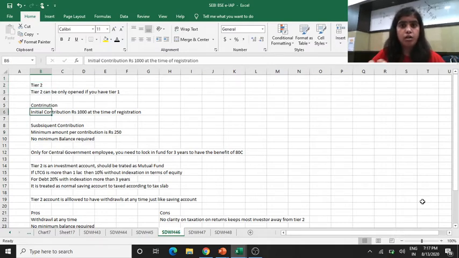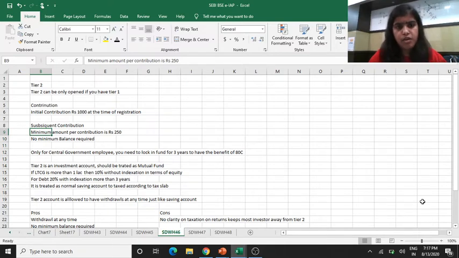The minimum contribution with which you can start investing in a Tier 2 account is rupees 1000. In case of a Tier 1 account, you need to open the account with rupees 500. So this is a difference, 500 and 1000. Then for subsequent contributions in a Tier 2 account, the minimum amount per contribution is 250, whereas in Tier 1 it was 500. So this is a difference.